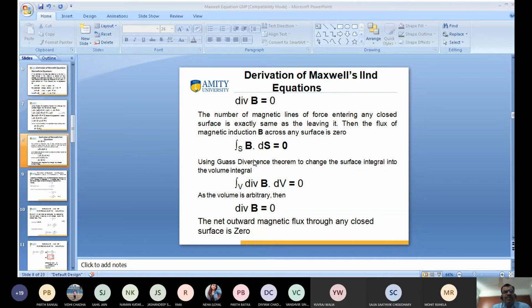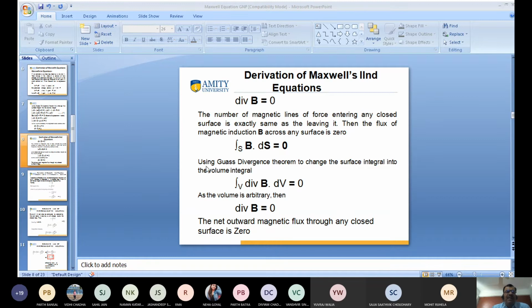Using the Gauss divergence theorem, I convert the surface integral on the left-hand side into a volume integral. So we can write here the integral of divergence of B dV is equal to 0. Since the volume is arbitrary, divergence of B is equal to 0.